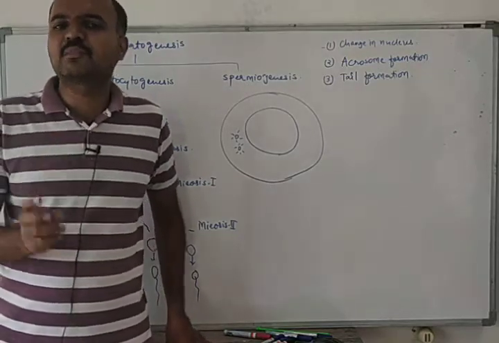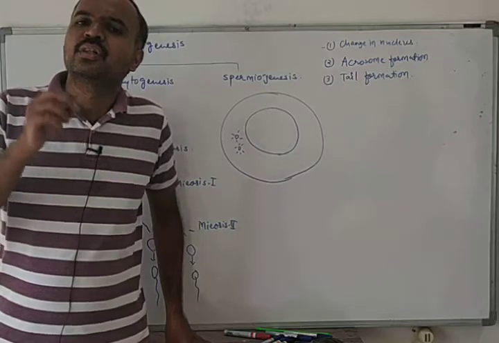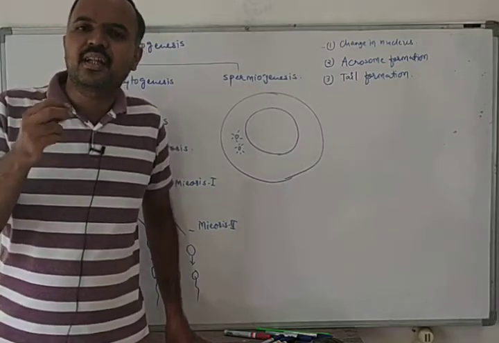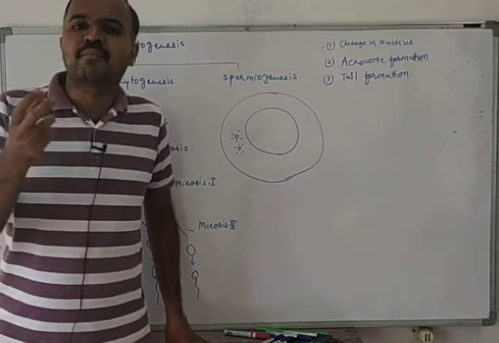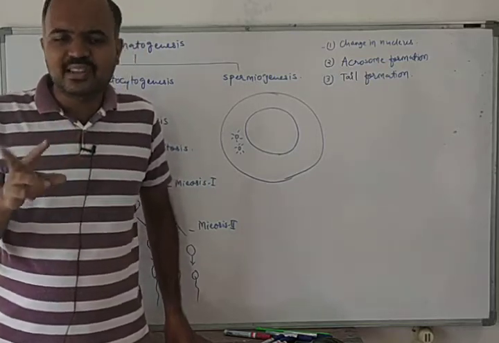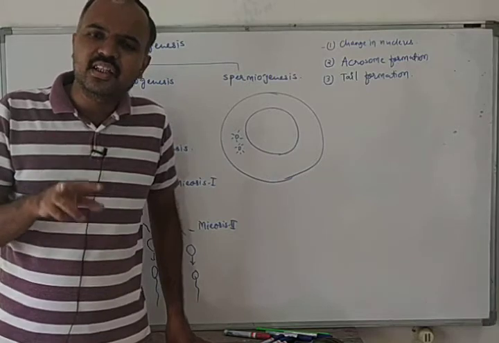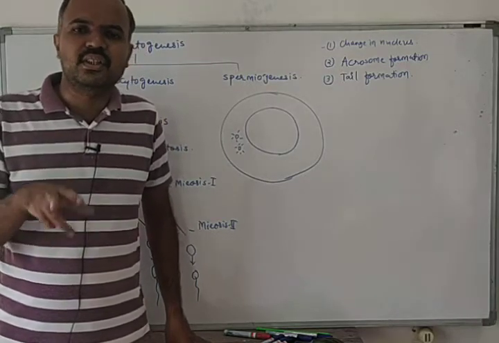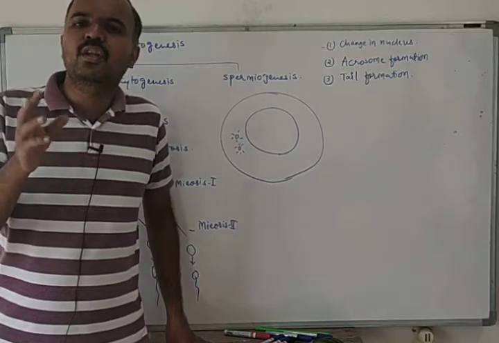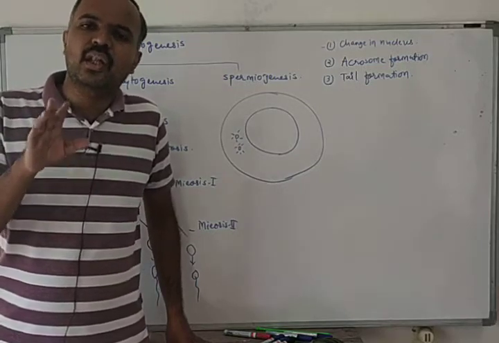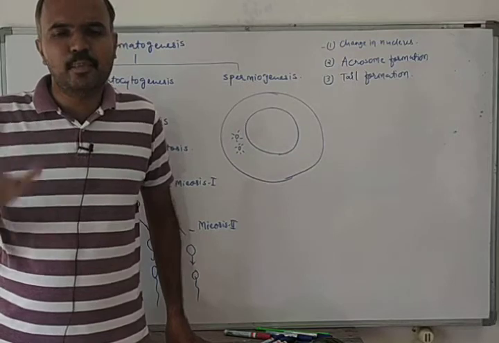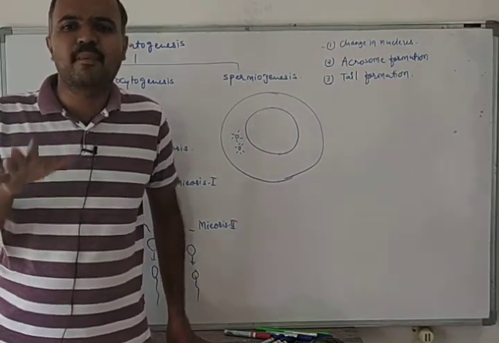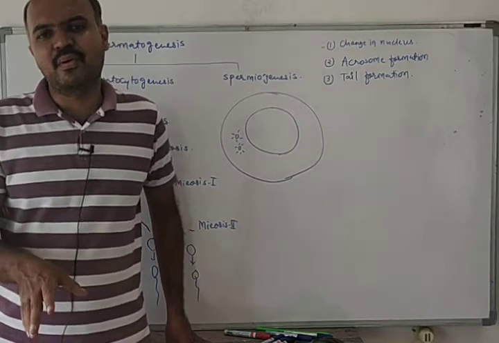Then this secondary spermatocyte passes through the second round of meiosis, known as meiosis 2, and produces spermatids. The two secondary spermatocytes complete the second round of meiosis, and then they will produce 4 spermatids. So overall, 4 spermatids are produced from the primary spermatocyte.